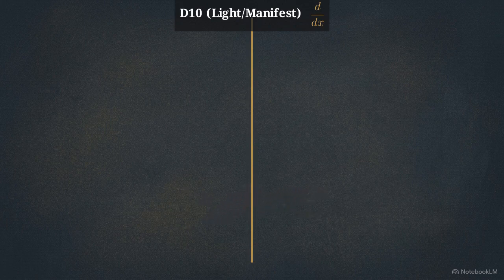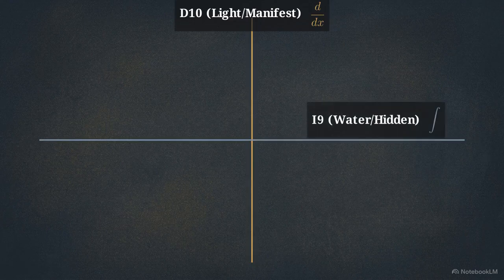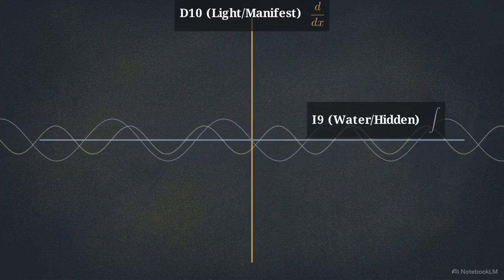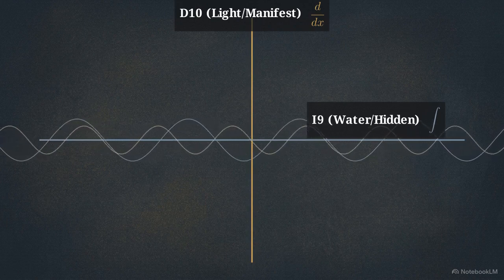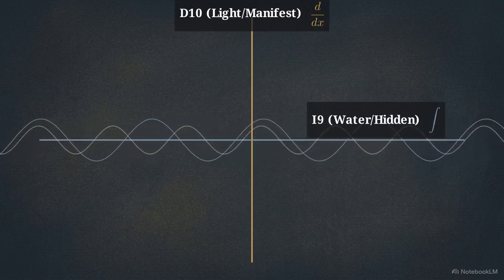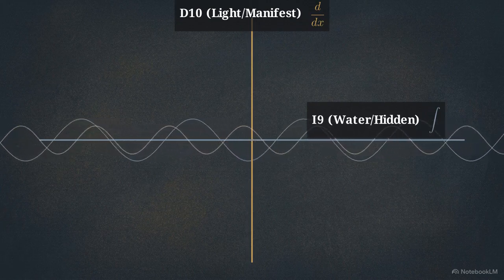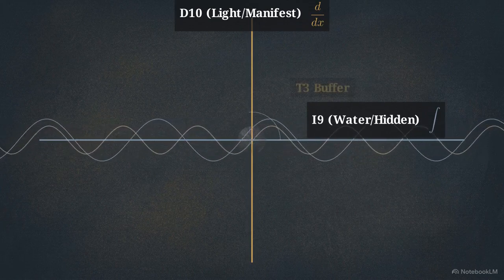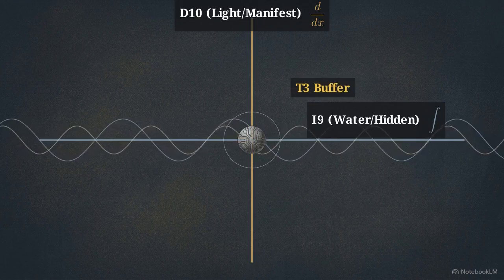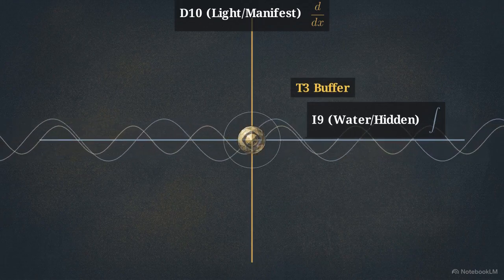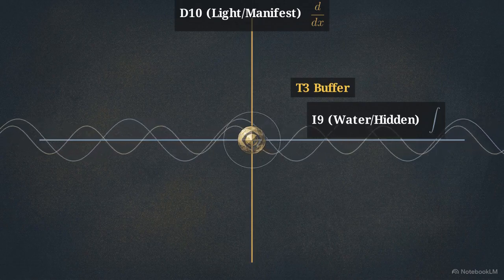Intersecting D10 is the horizontal I9 field. This is the domain of the integral, the operator that gathers and sums information into a continuous whole. While D10 creates change and entropy, I9 preserves continuity. It acts as a memory field, capturing the state of the system and ensuring that information is not lost as physical forms break down.